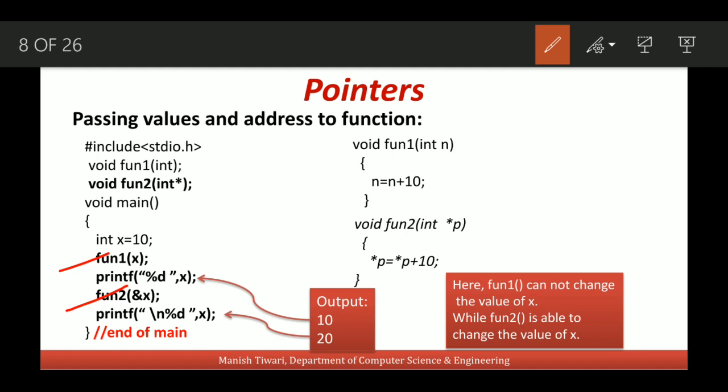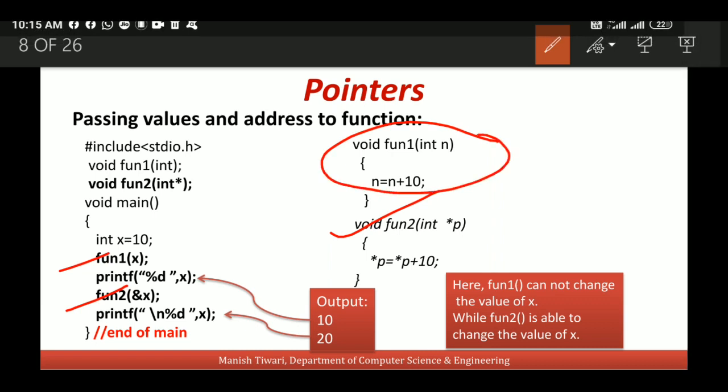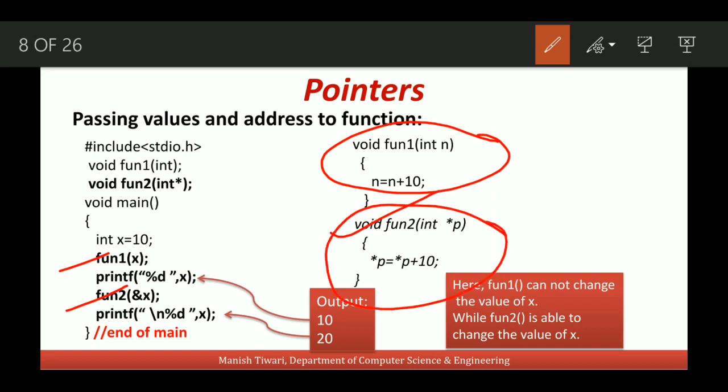You see, in the definition of this function 2, we are able to change the value of x. So this is the method in which we are calling a function by passing the value. This is call by value, and this is the function in which we are calling the function by passing the address of a variable. So this method is called call by reference.